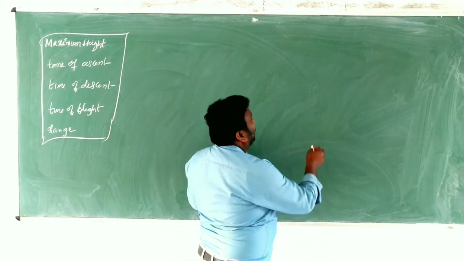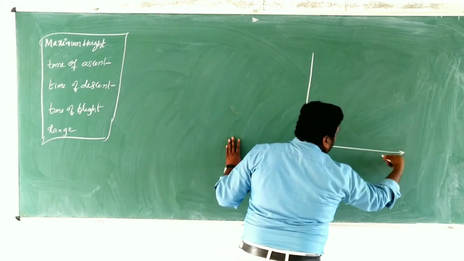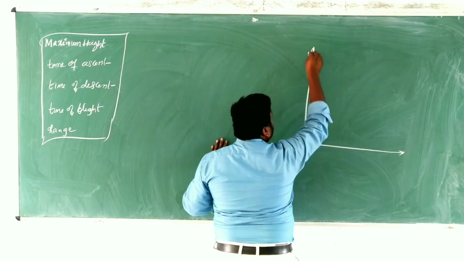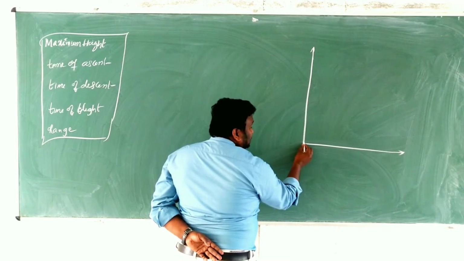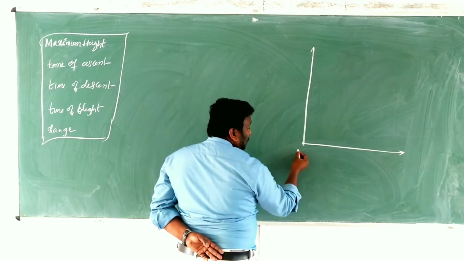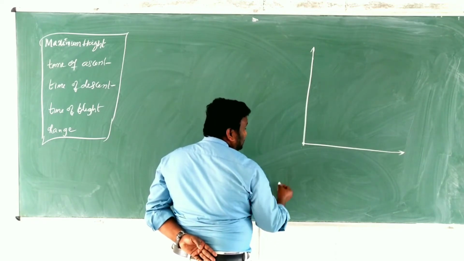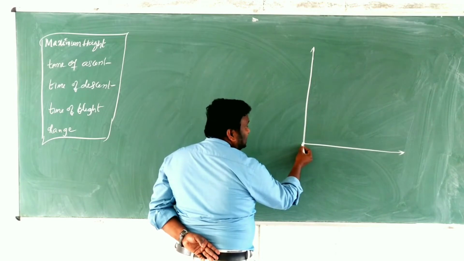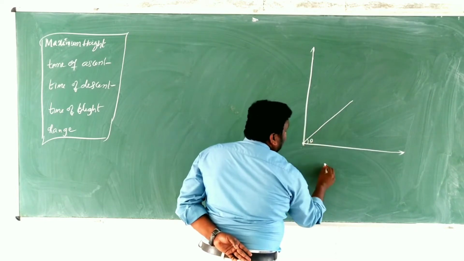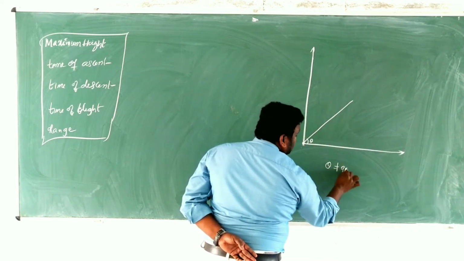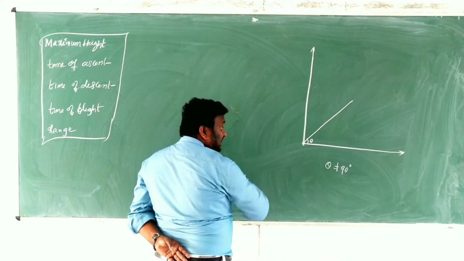Okay children, now here we have taken a two-dimensional coordinate system. At this point I am taking the origin, and that origin can be taken as the point of projection. At this point, the body is projected into the air with a certain angle theta, and theta is not equal to 90 degrees.